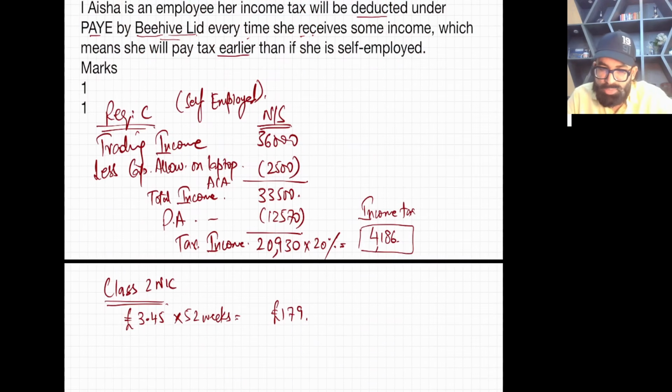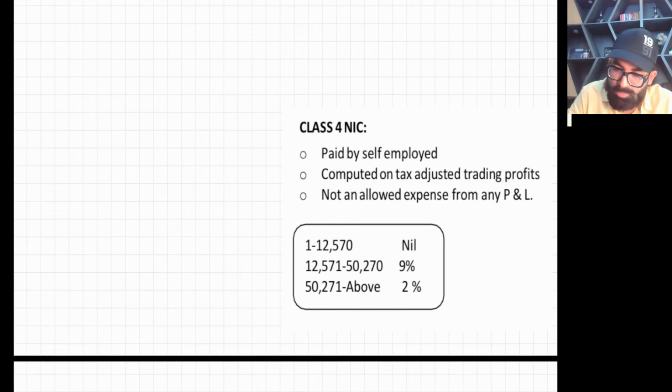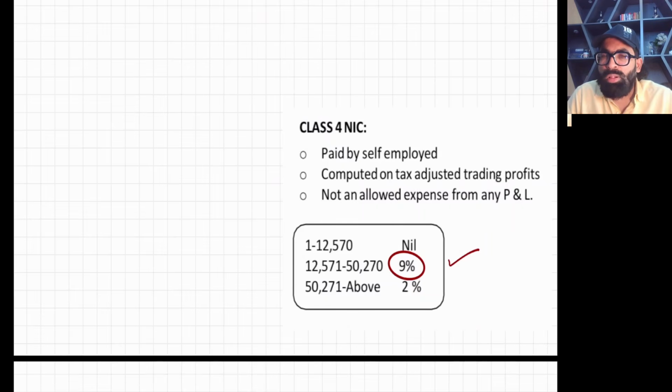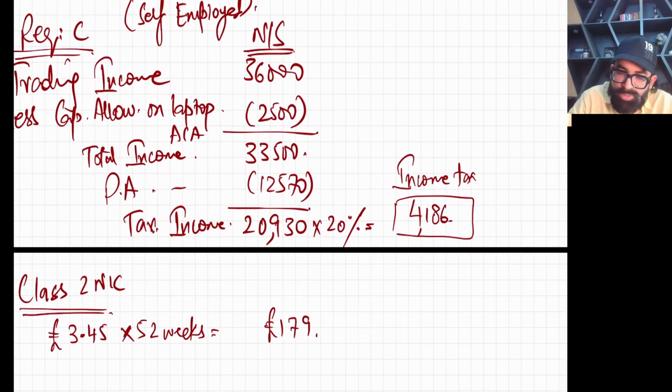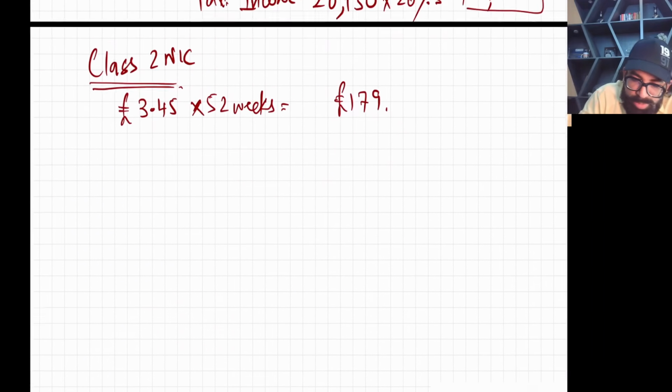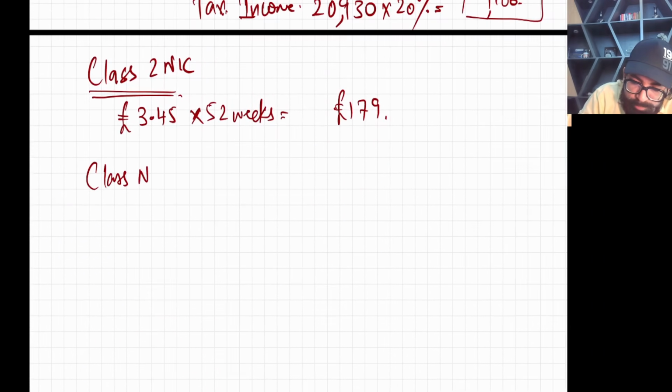Now just see, this is class 4 NIC. These are the rates for class 4 NIC. You remember this. For the first 12570, there is no tax, it's zero. And then there will be a 9% rate. So how much trading profit do you have after deducting all allowed expenses? Trading income of 33,500. So let's calculate class 4 NIC.